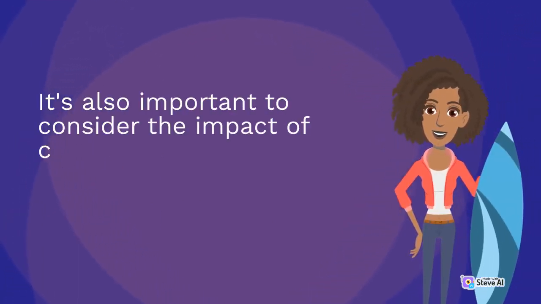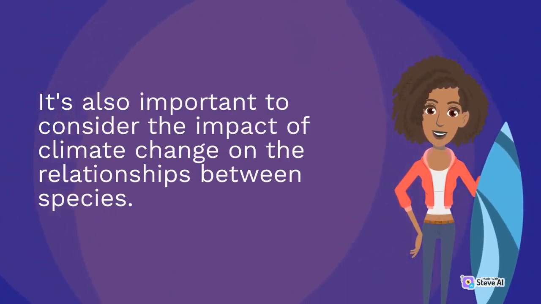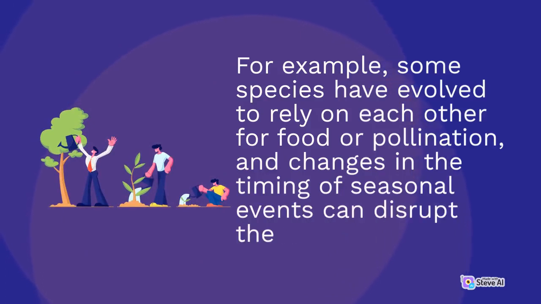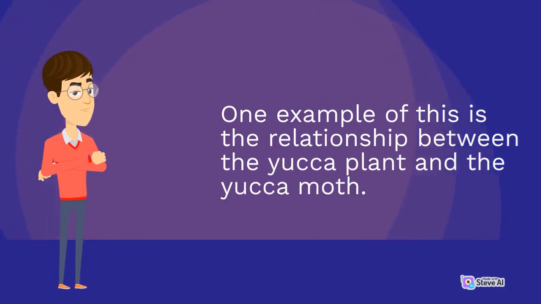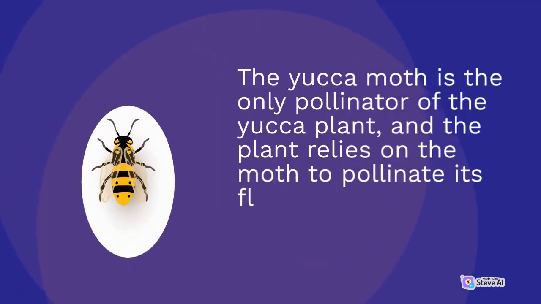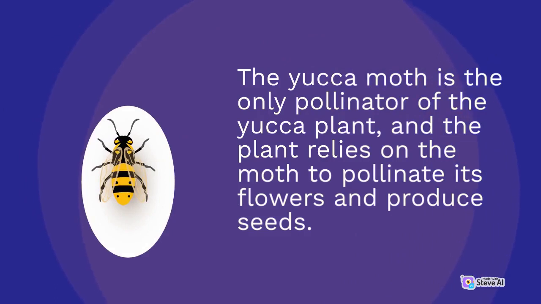It's also important to consider the impact of climate change on the relationships between species. For example, some species have evolved to rely on each other for food or pollination, and changes in the timing of seasonal events can disrupt these relationships. One example of this is the relationship between the yucca plant and the yucca moth. The yucca moth is the only pollinator of the yucca plant, and the plant relies on the moth to pollinate its flowers and produce seeds.